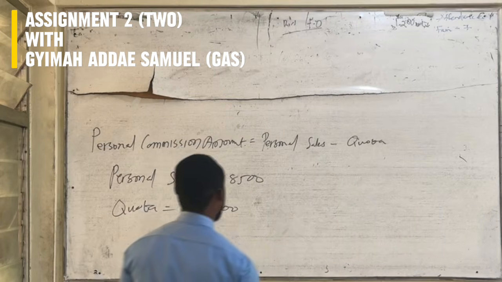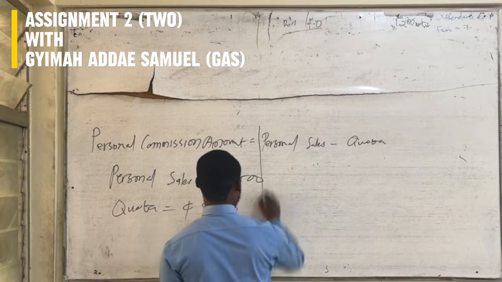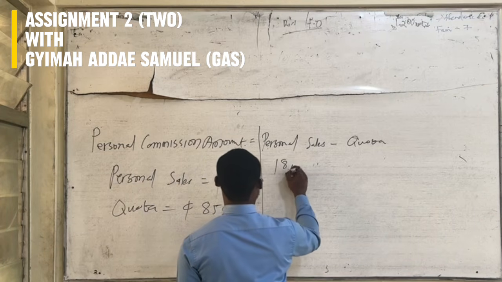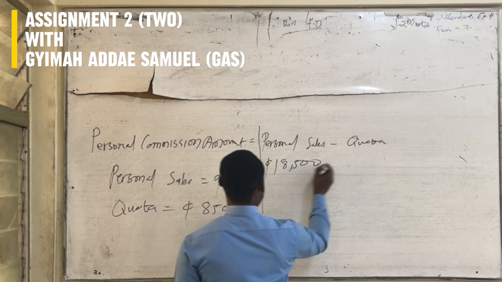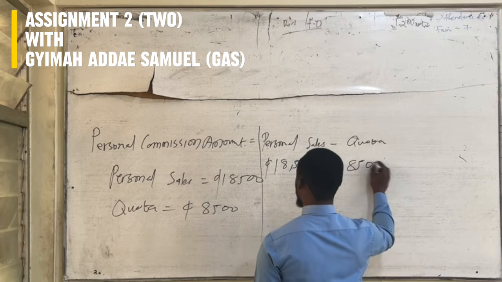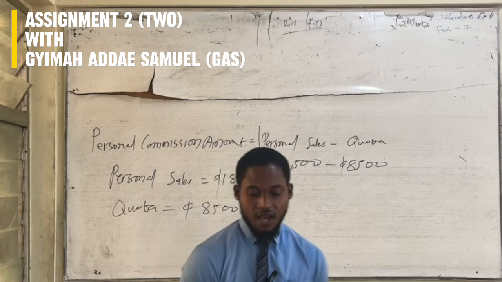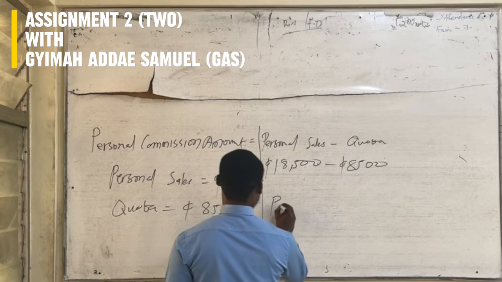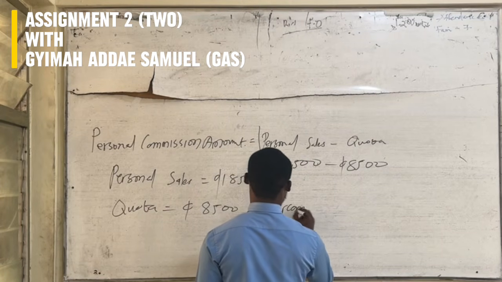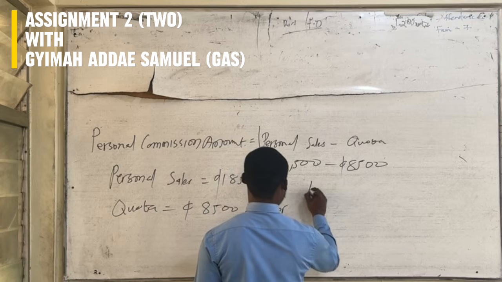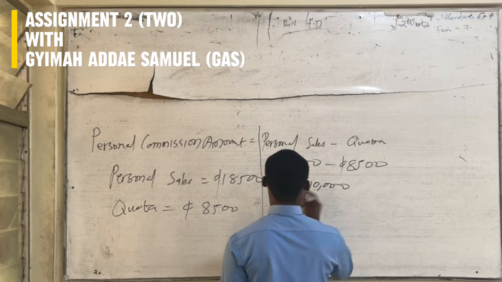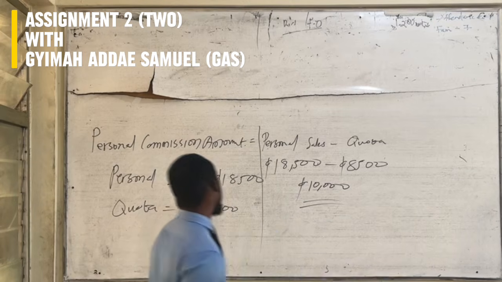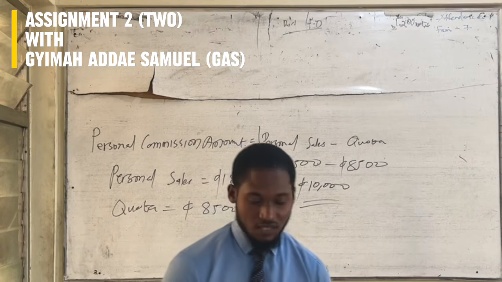So you input your sales, which is 18,500 Ghana cedis, and you subtract the quota from it, which is 8,500 Ghana cedis, and you are getting 10,000 Ghana cedis as your personal commission amount, as the first question demanded.